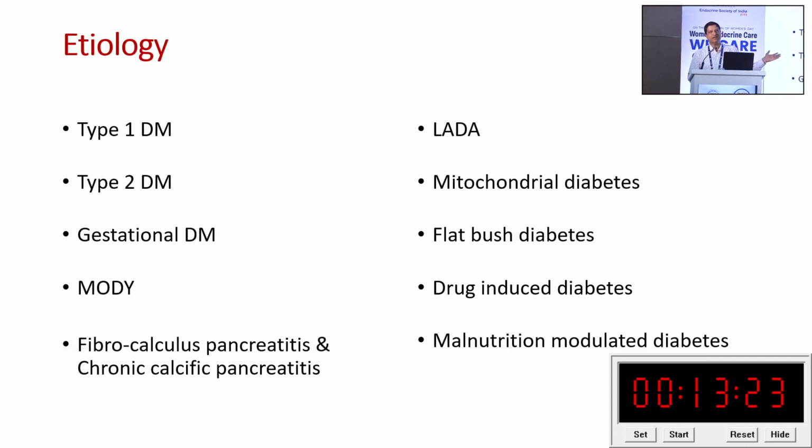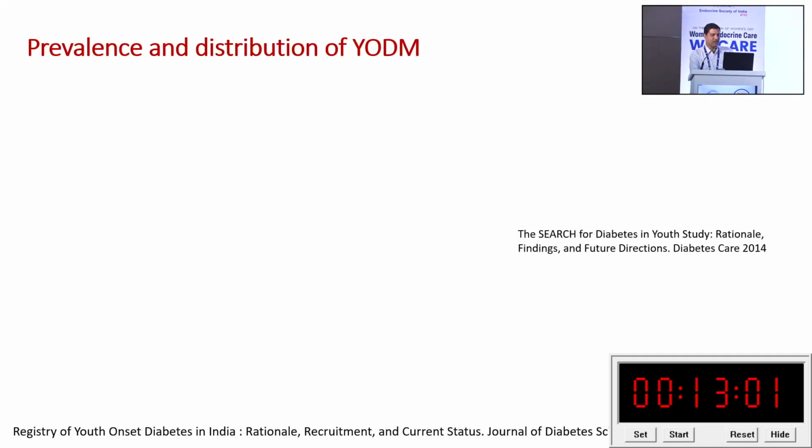We know the etiologies: type 1 diabetes, type 2, gestational diabetes, MODY, FCPD, LADA, mitochondrial diabetes, Flatbush diabetes, drug-induced diabetes, and also MRDM, or malnutrition related or malnutrition modulated diabetes. These are some of the etiologies that have been proposed for youth onset diabetes.